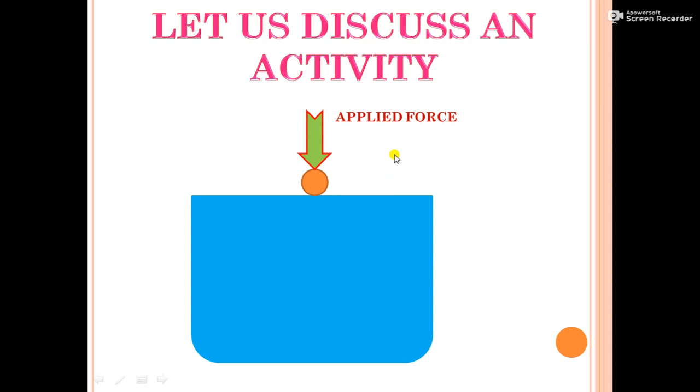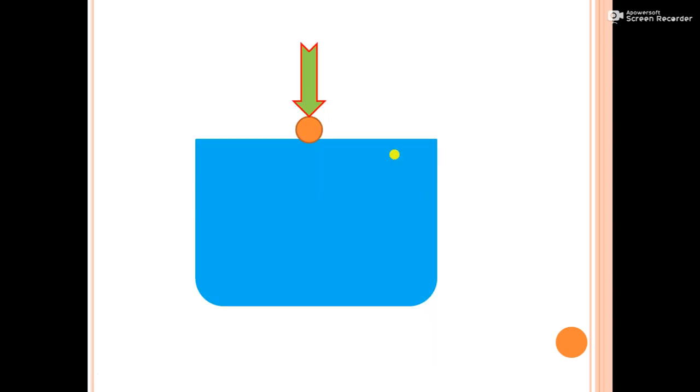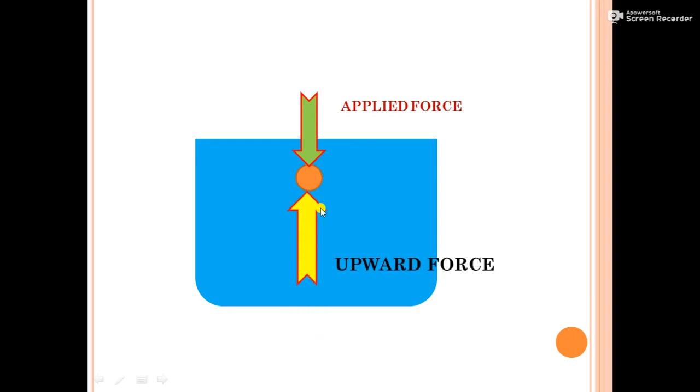Let us see what will happen. Of course, because of our applied force, and we are continuously applying force, the rubber ball will go inside the water, and at the same time our fingers will experience an upward force.